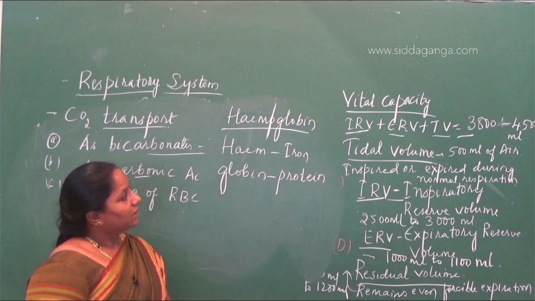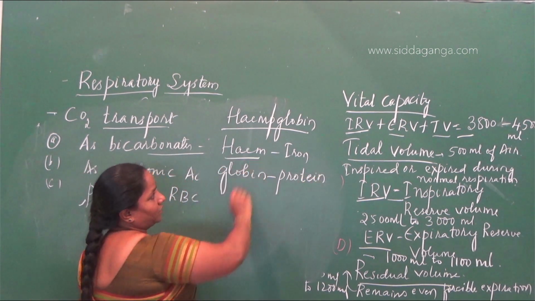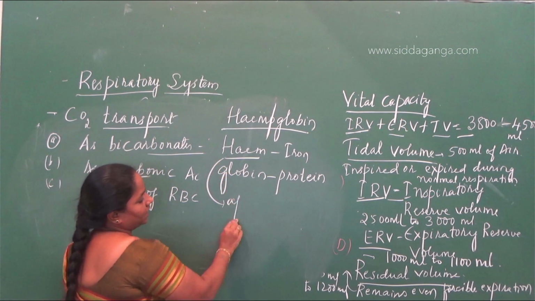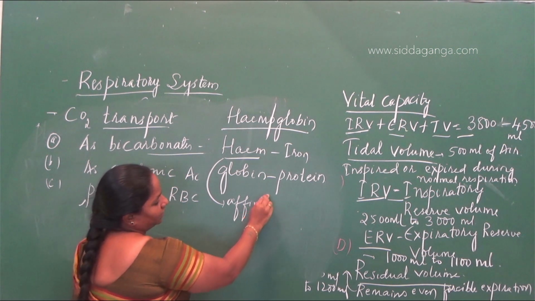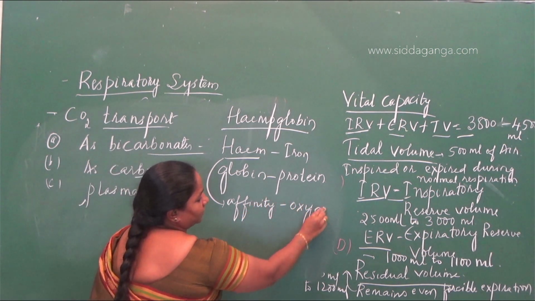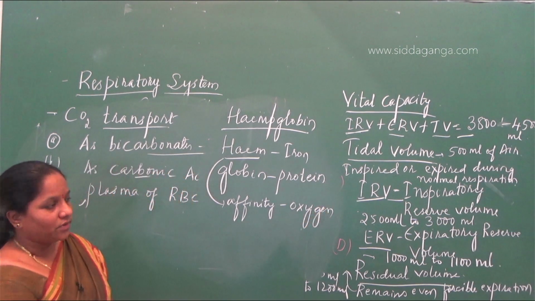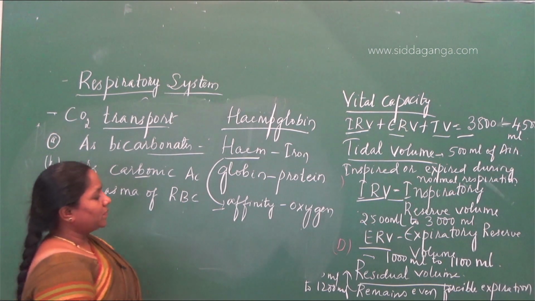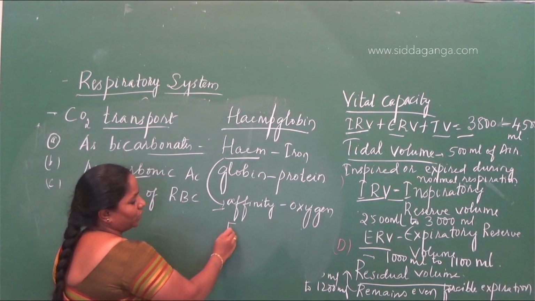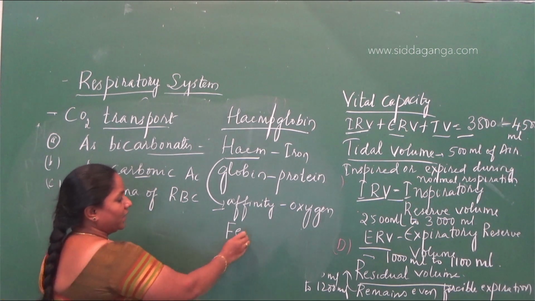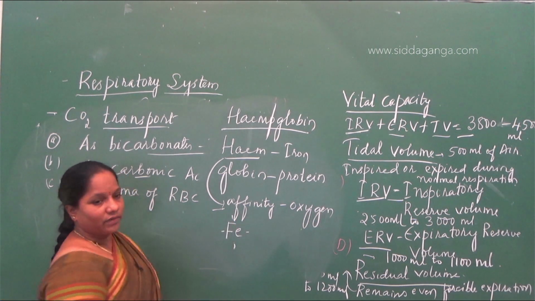So heme is called the iron part and globin is called the protein part. You should know that the iron part of the hemoglobin has more affinity towards oxygen. That's why there is a transport of oxygen through RBC or through the blood. But here the question is how many molecules of oxygen are going to bind to one molecule of hemoglobin.